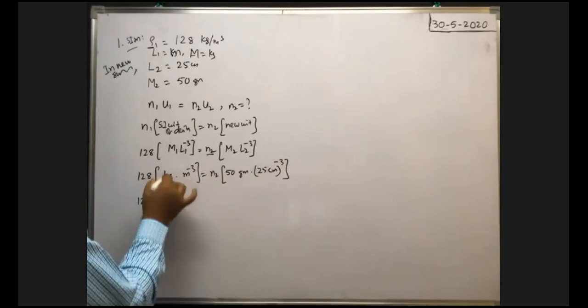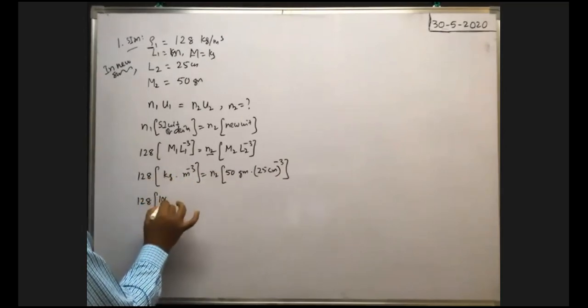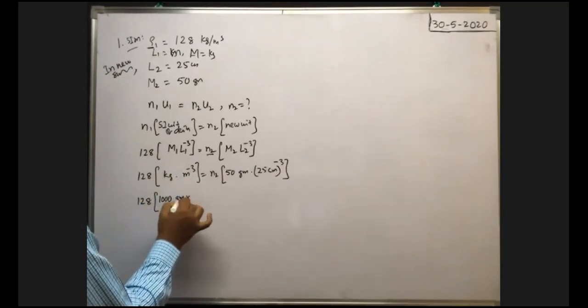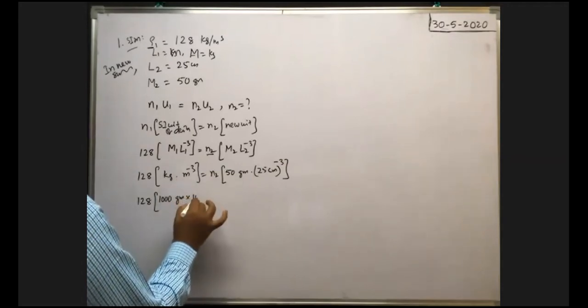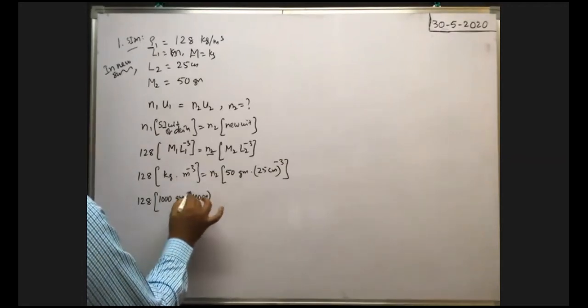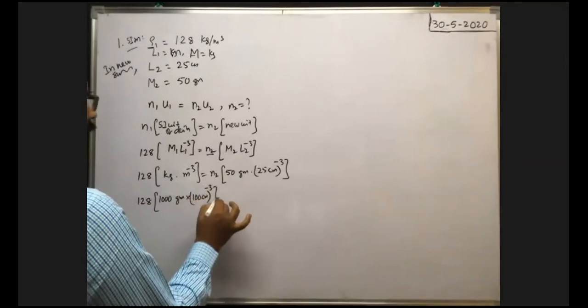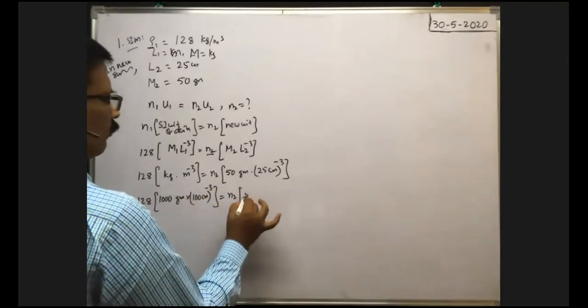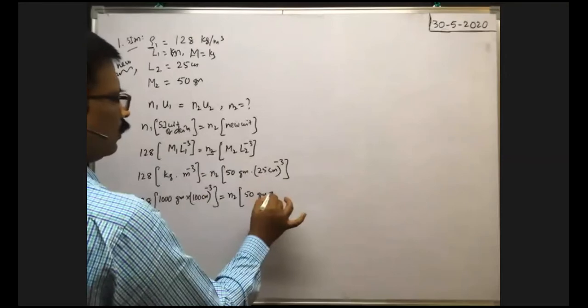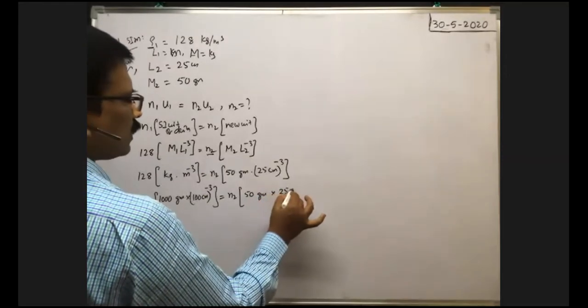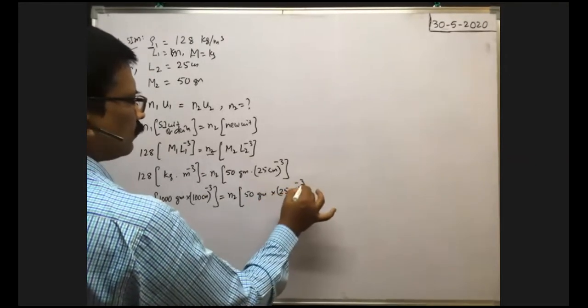You change them into kilogram. 1 kilogram means 1000 gram, no? So 1000 gram into meter means 100 centimeter, 100 centimeter whole to power of minus 3. Okay, is equal to N2 into 50 gram into 25 centimeter whole to power of minus 3.